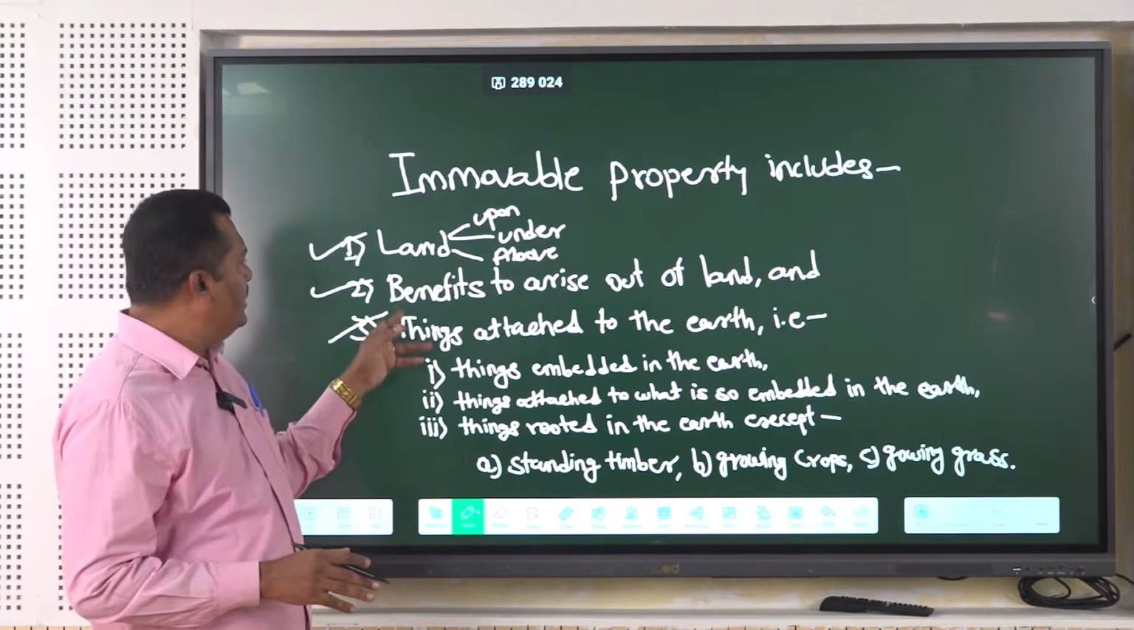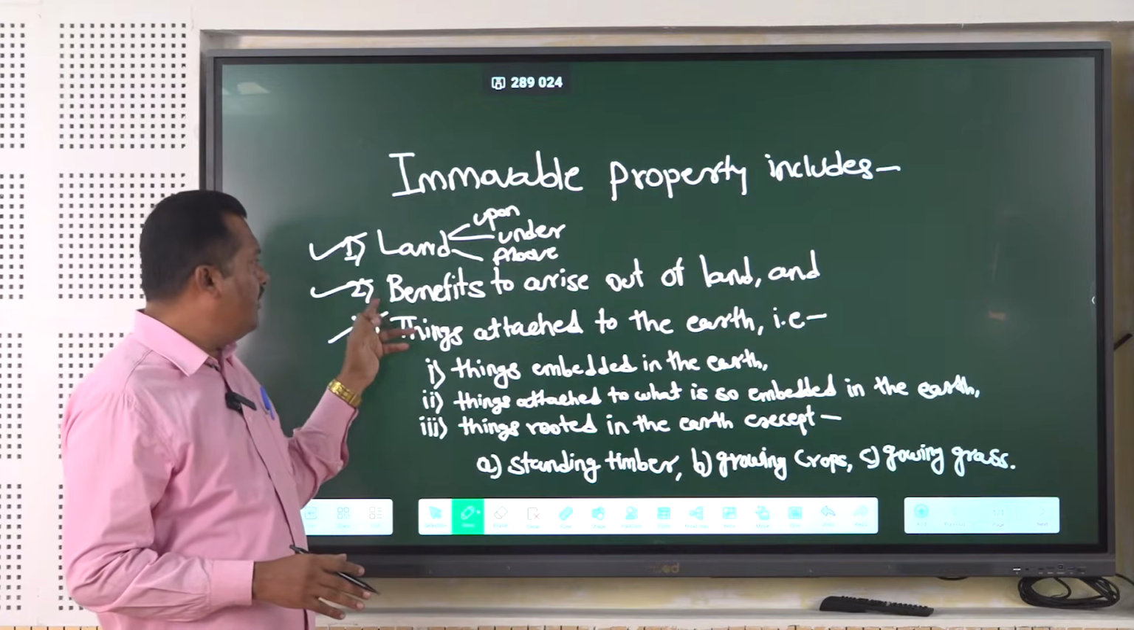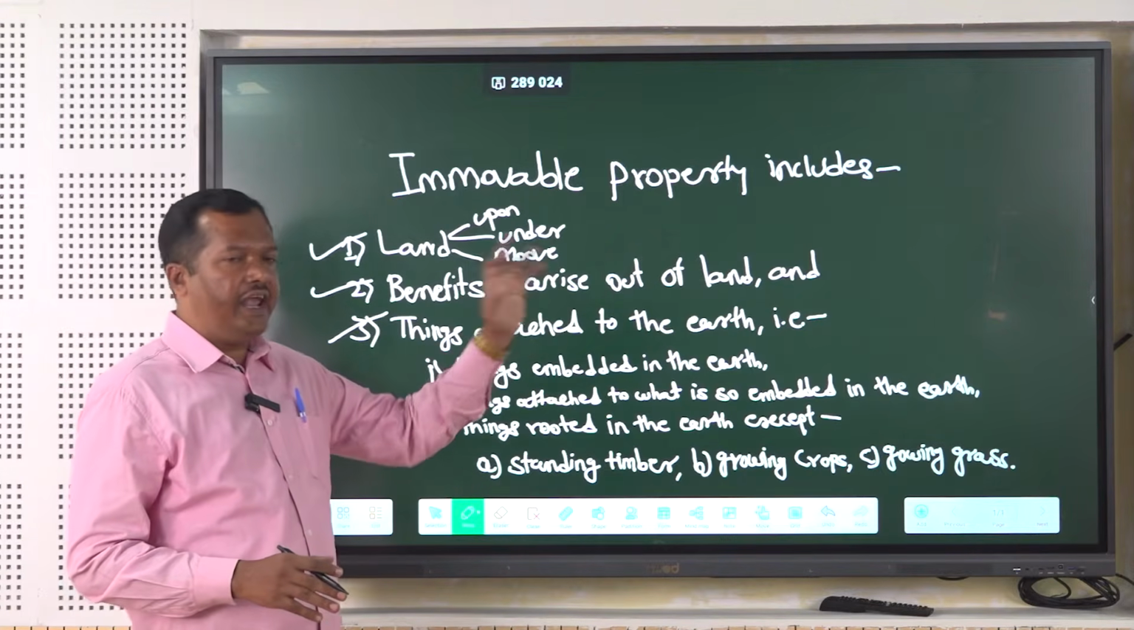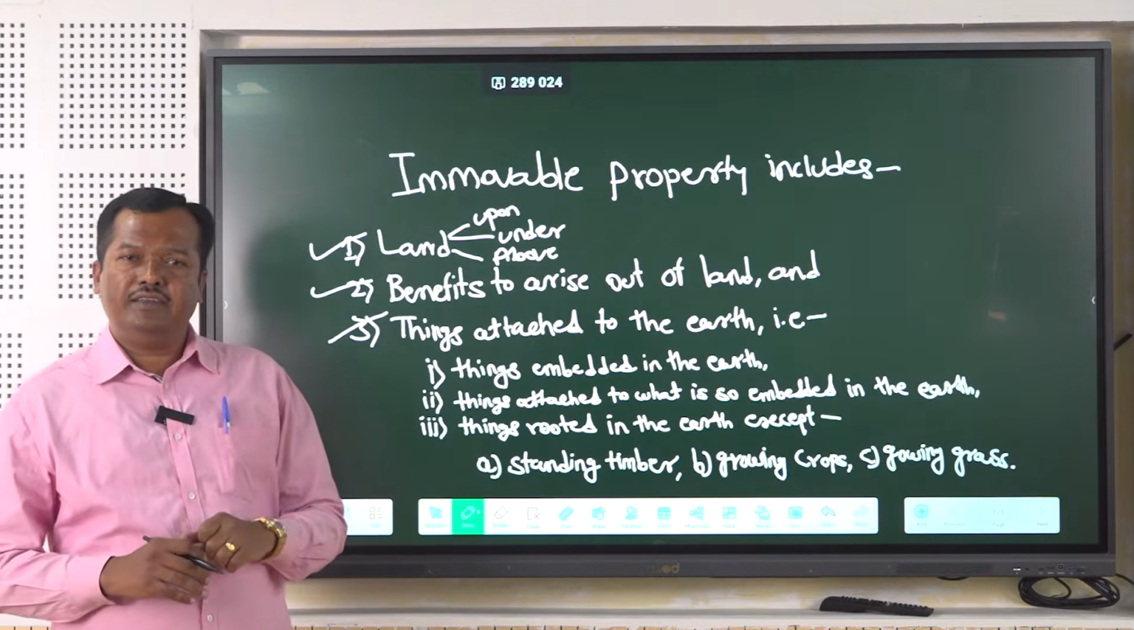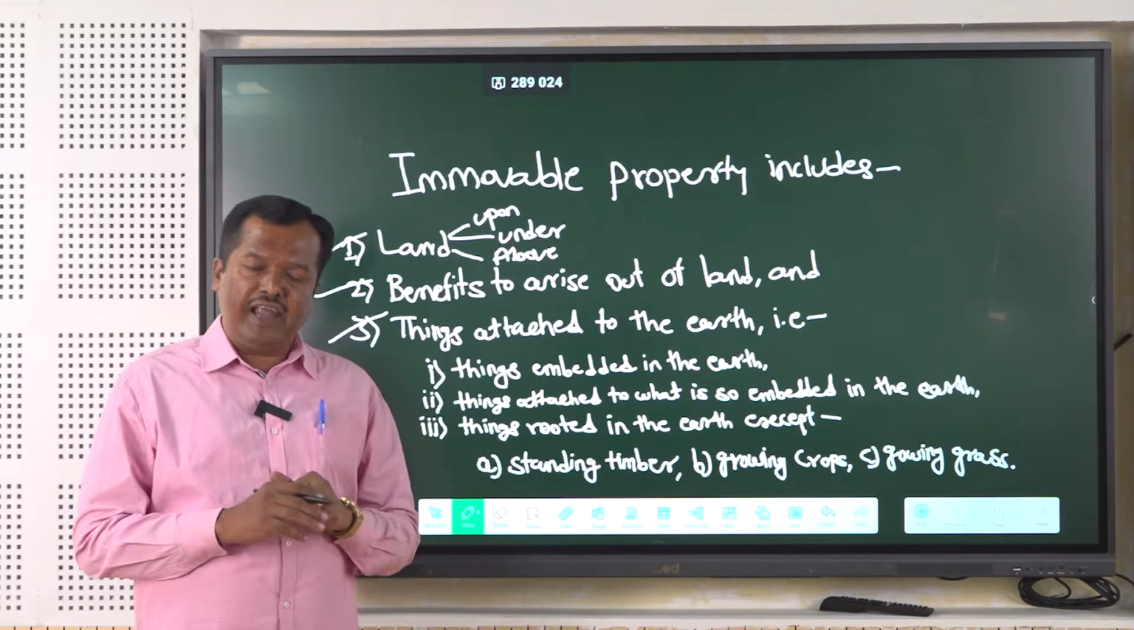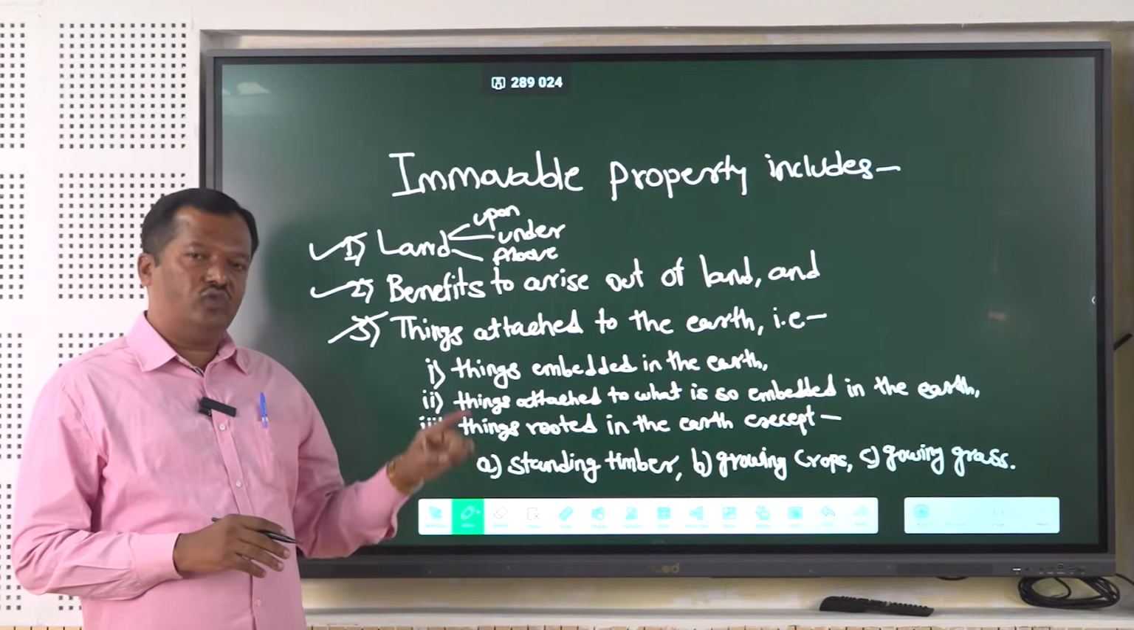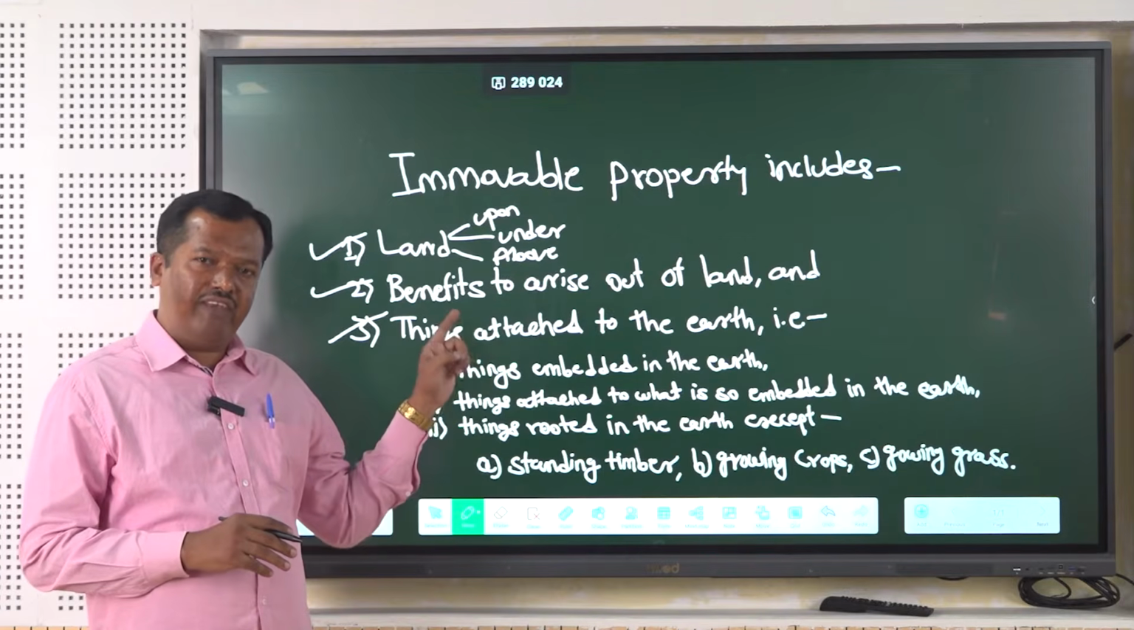Thereafter, the second thing provided in the General Clauses Act is benefits arising out of the land. What is meant by that? Benefits arising out of the land. Those are the things we have seen in the case of land.